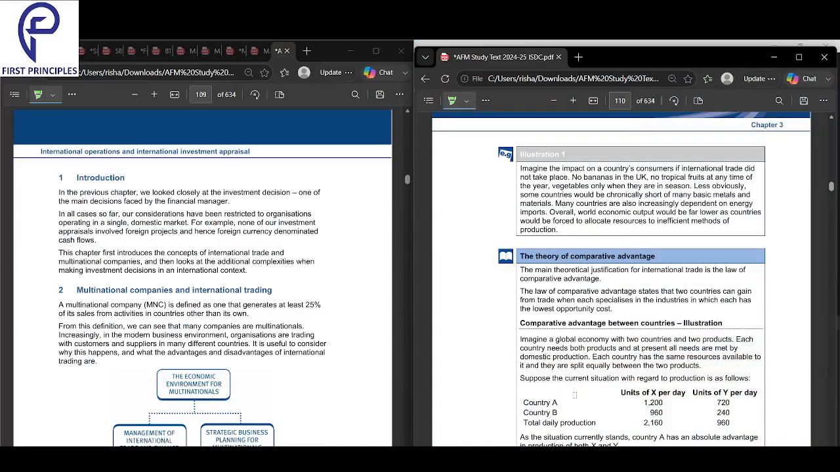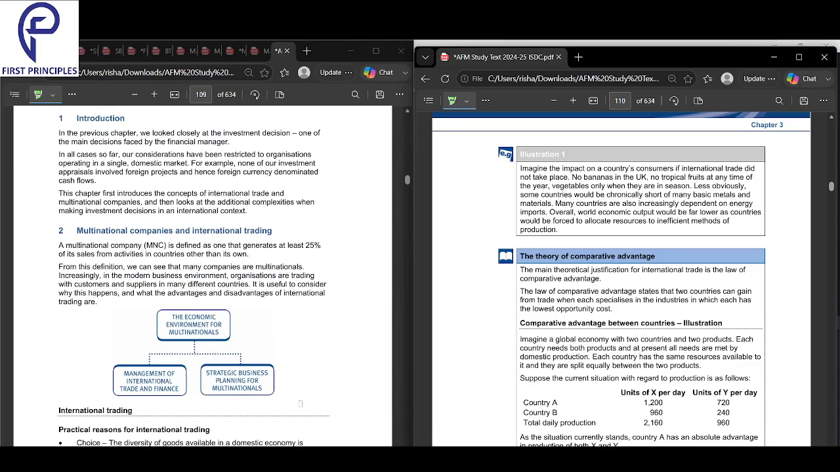All right. So looking into chapter 3 here, this is international operations and international investment appraisal. So we'll look into international operations and international investment appraisal. So let's look into these two topics here. Again, very simple and easier part of the syllabus. I think something that we can quickly get around. Starting off the first part here.